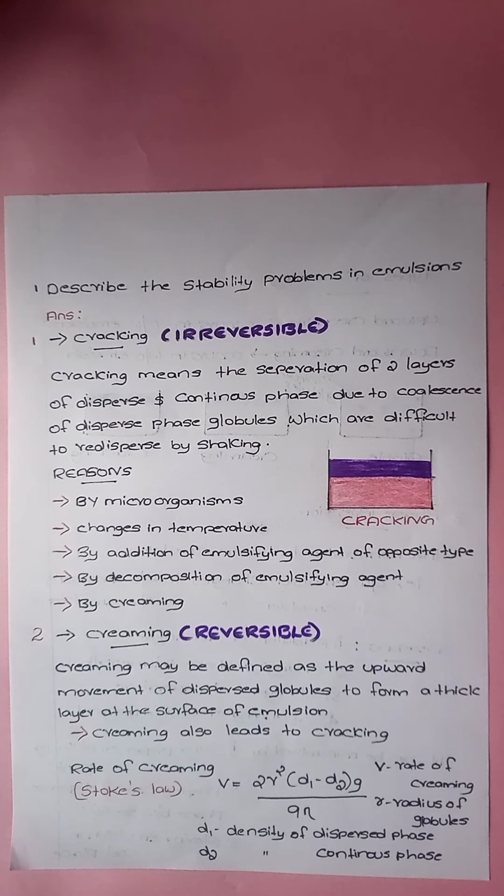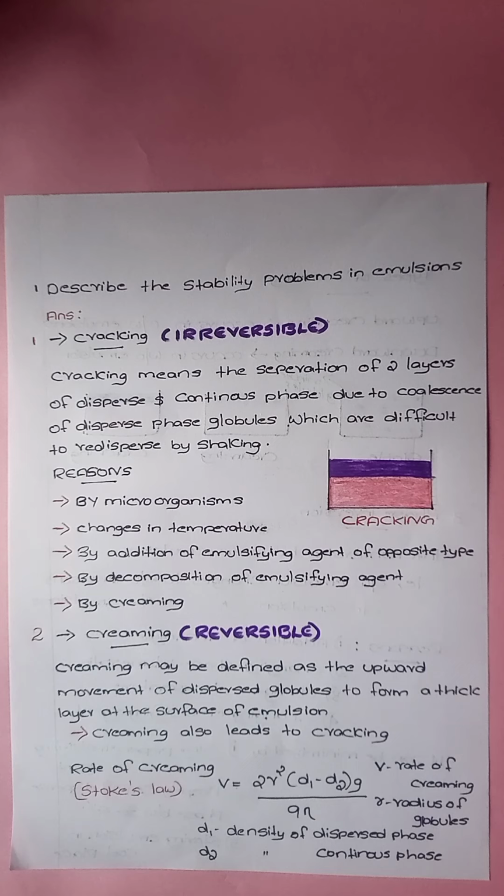Moving to the first question, describe the stability problems in emulsions. During the storage of emulsion, mainly three changes occur which affect the stability of the emulsion. The first one is cracking. So what do you mean by cracking? Cracking means the separation of two layers of disperse and continuous phase due to coalescence of disperse phase globules, which are difficult to redisperse by shaking.